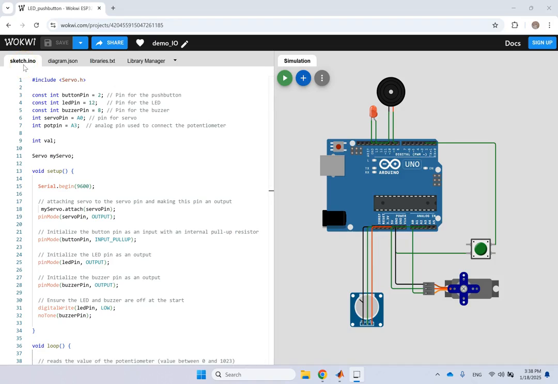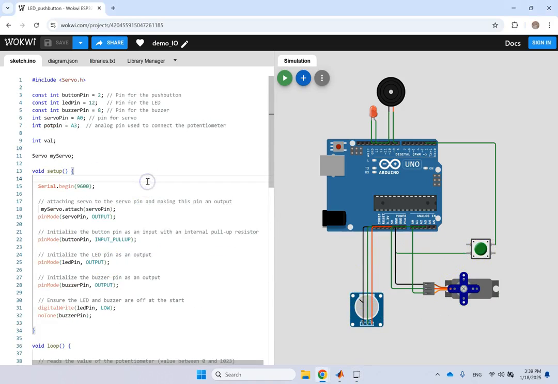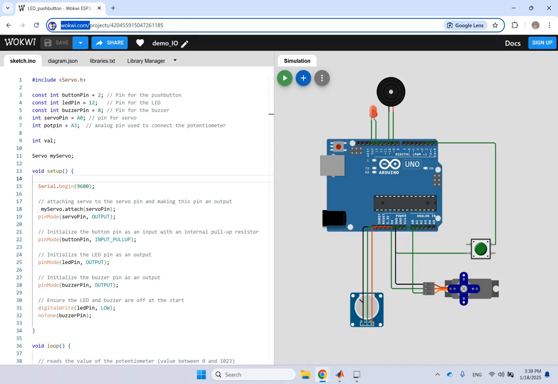So today I was working with it. I made a small demo for you where you press a push button, the LED turns on, the buzzer plays a tone, a small buzz, and then the servo is controlled by the input from the Arduino when this push button is pressed. So for the first video, I want to show you this demo. It's really fun. But before that, let me show you that this website is more than just Arduino.